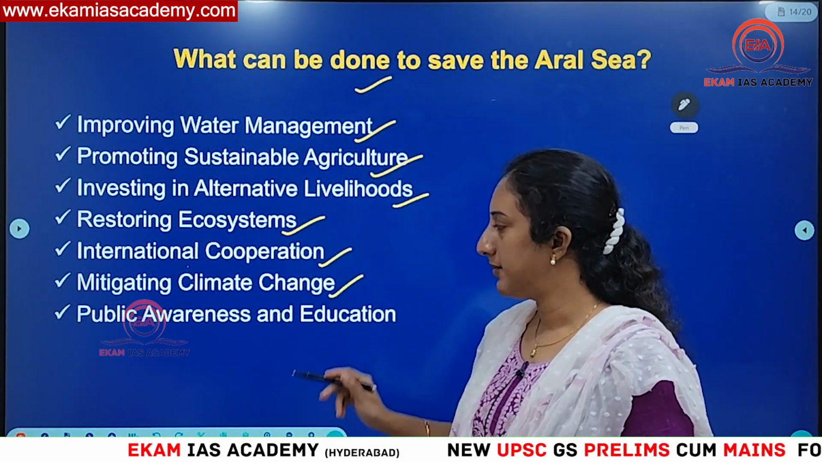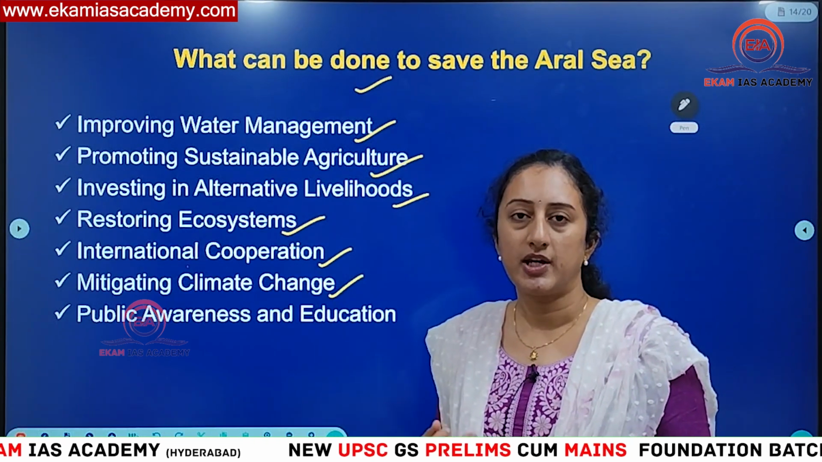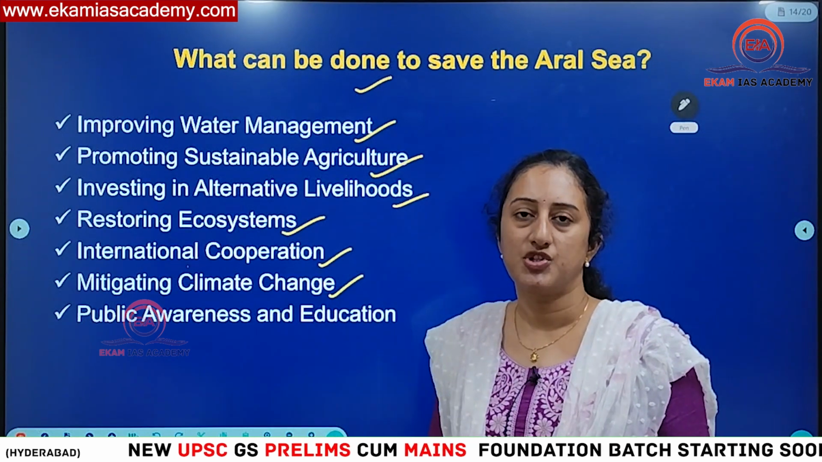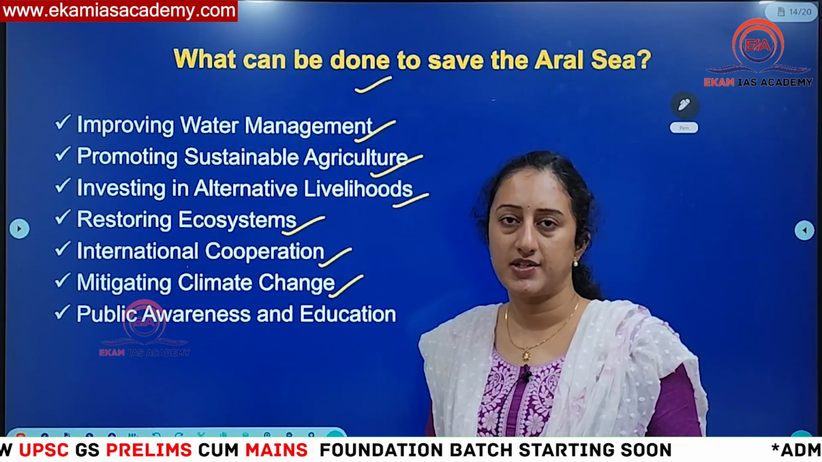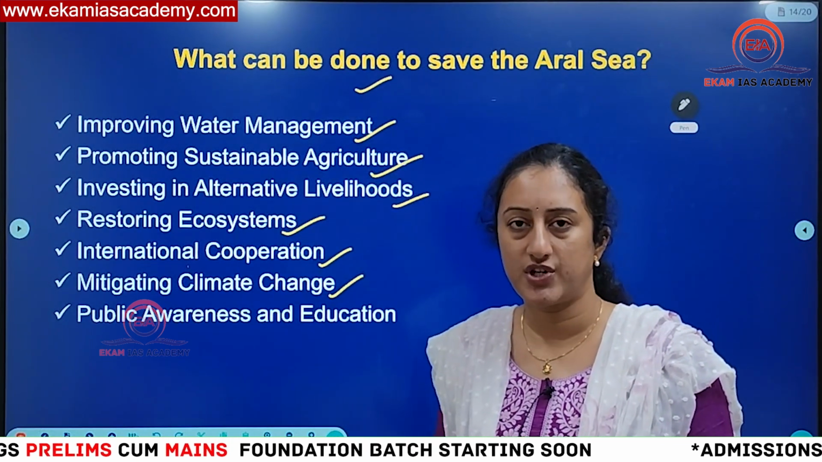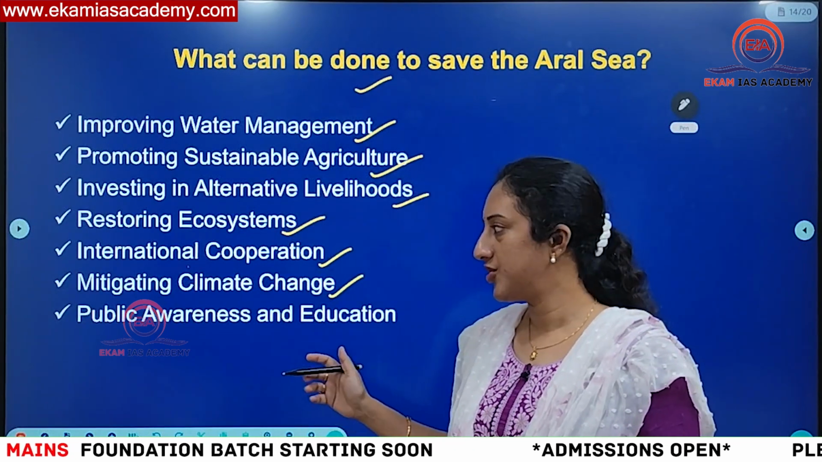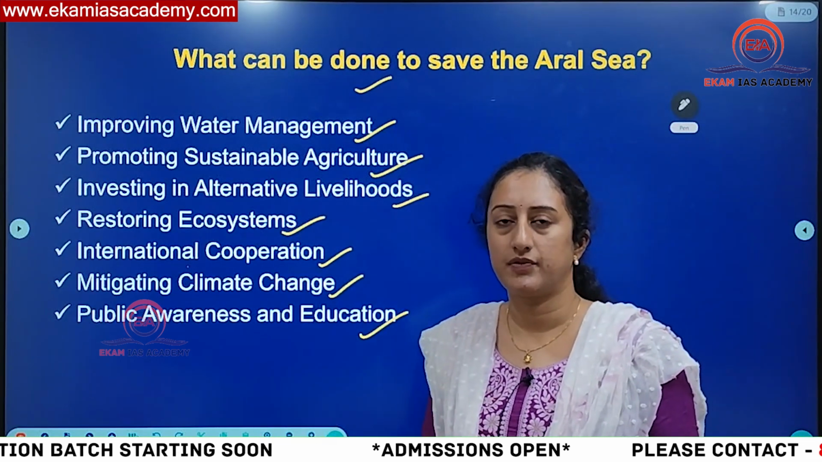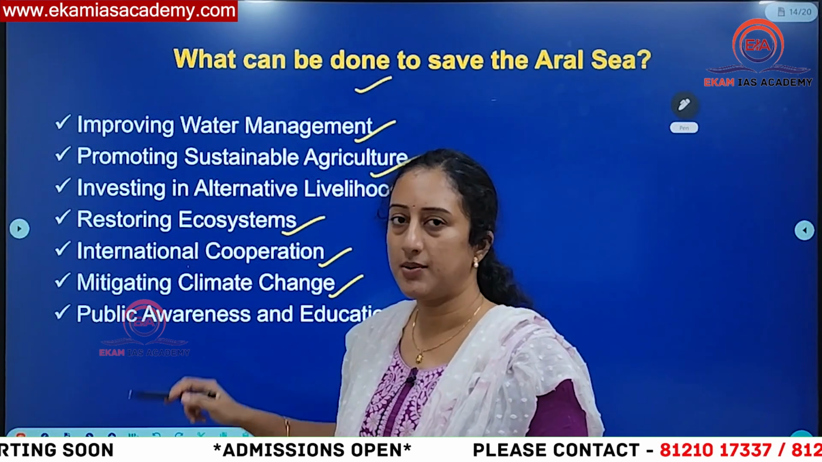Then mitigating climate change. The impacts like glacial retreat or glacial melting are happening so intensely, and those things have to be stopped by mitigating climate change. It means we have to cool off the rising global temperatures. So we should focus on afforestation and avoid the practices which are resulting in climate change. Then public awareness and education. This is the ultimate thing which has to be looked into. If this is taken care of, then almost all these things can be achieved.